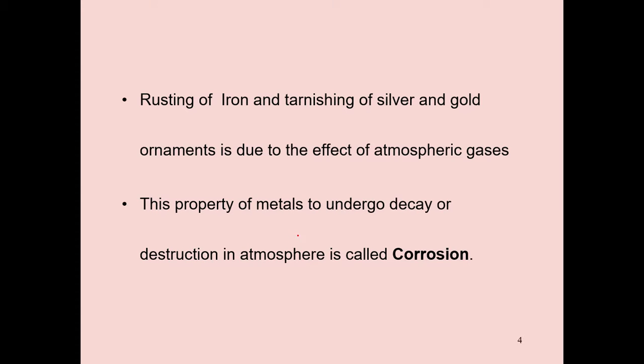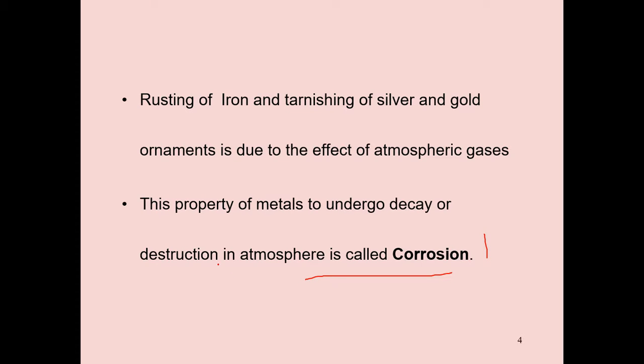So, this property of metals to undergo decay or destruction in the atmosphere is called corrosion.